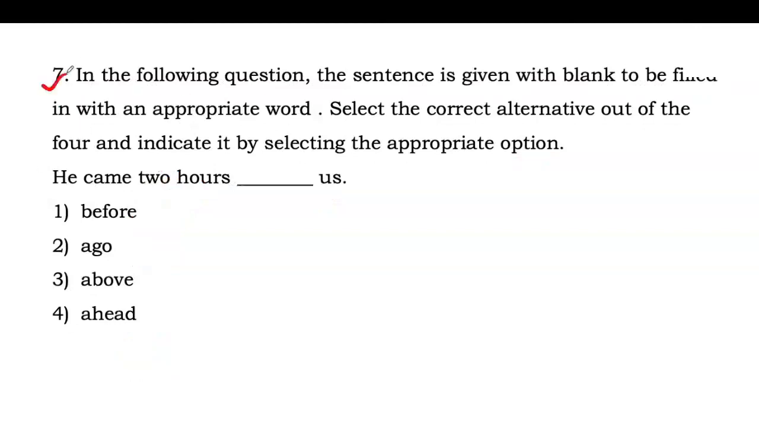Next one is question number 7. In the following question, the sentence is given with a blank to be filled in with an appropriate word. Select the correct alternative out of the four and indicate it by selecting the appropriate option. He came 2 hours dash. Please fill the sentence with the appropriate word. Comment your answers for question number 7.